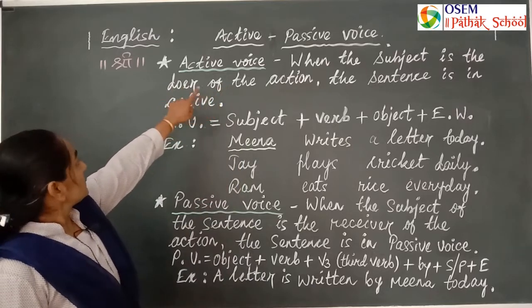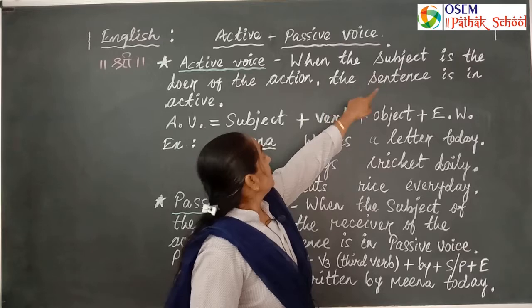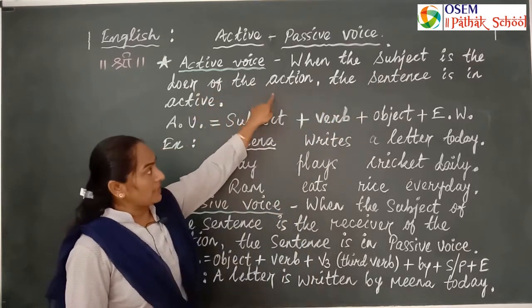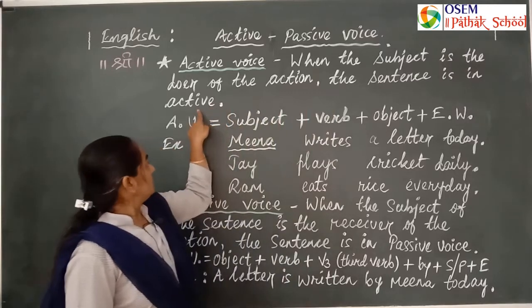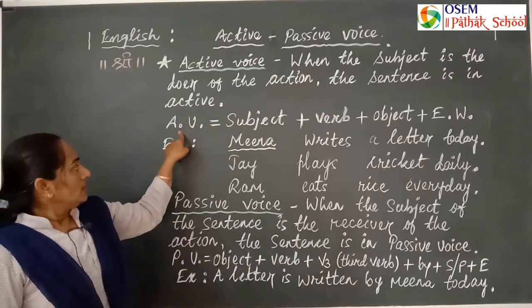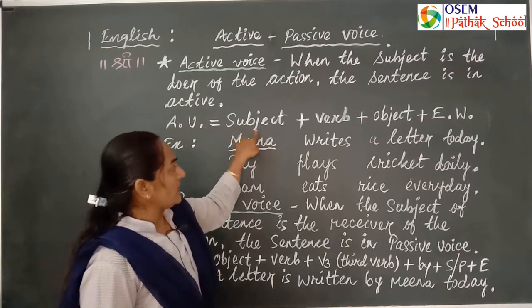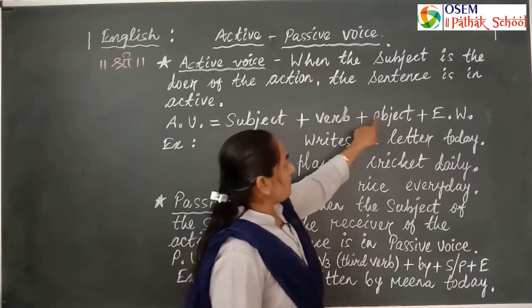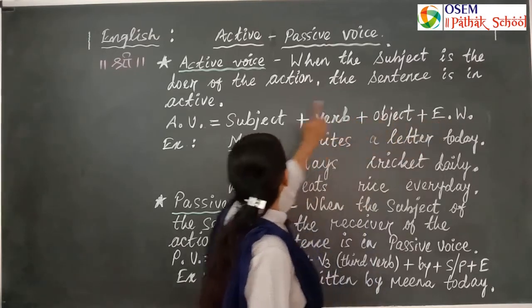Active passive voice. Active voice: when the subject is the doer of the action, the sentence is in active voice. The pattern of active voice is subject plus verb plus object plus extra words.